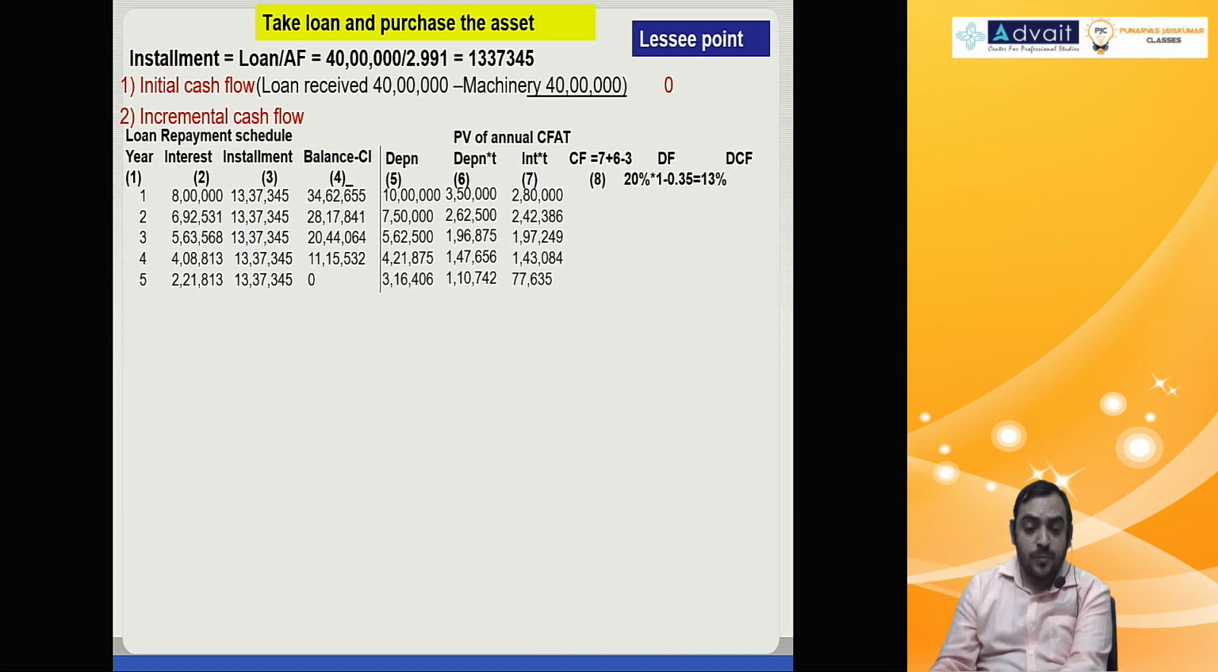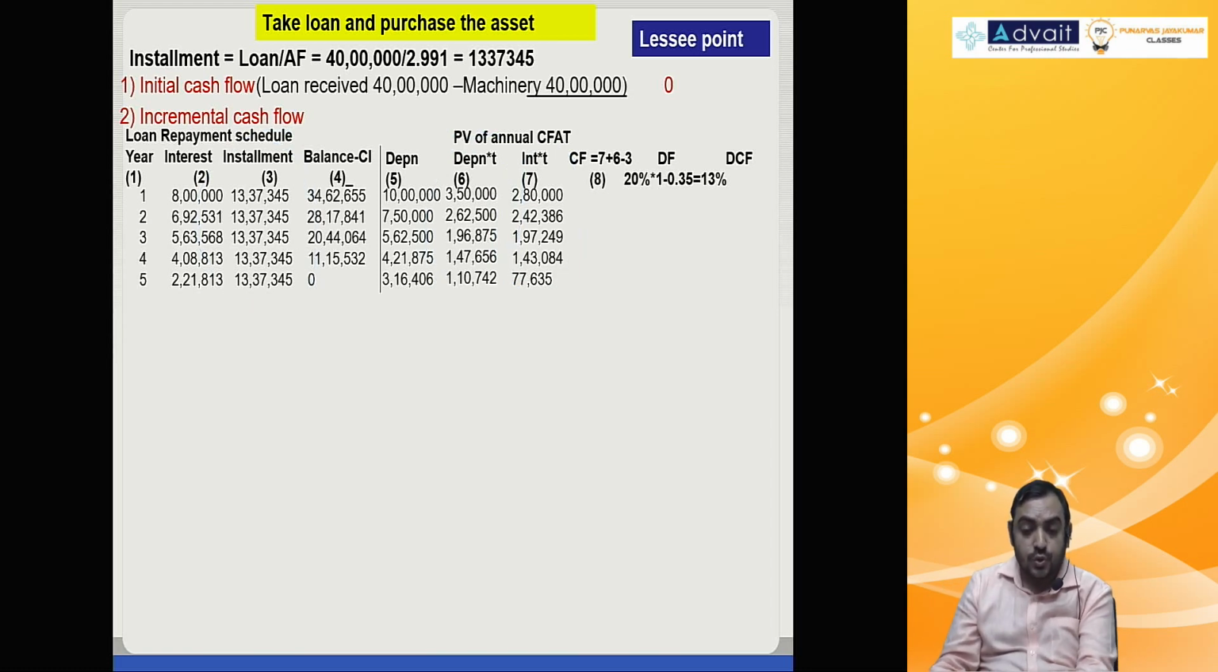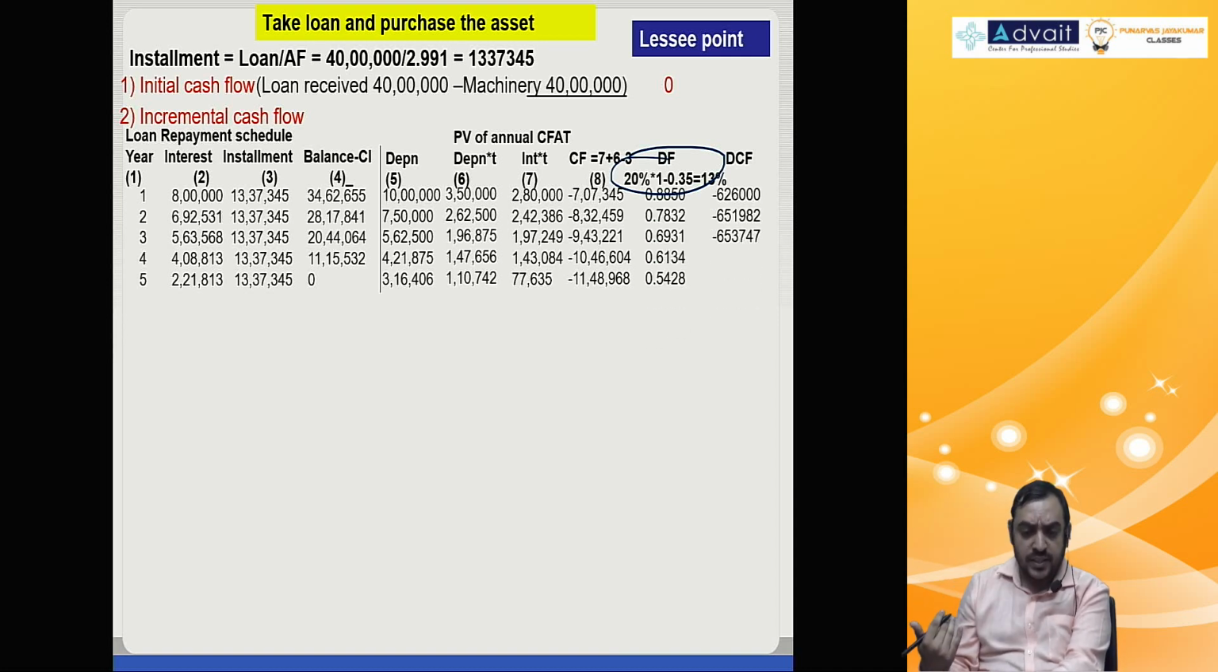Cash flow, be careful. Column 7, benefit. Column 6, benefit minus installment. Interest again I don't take separately. Interest is included in the installment only. So 2 lakh 80,000 plus 3 lakh 50,000 minus 13 lakh 37,345. That gives me 7,07,345. Like that every year. Then discounting rate I told you, 20% into 1 minus tax rate, 13% discounting rate, you get the present value.